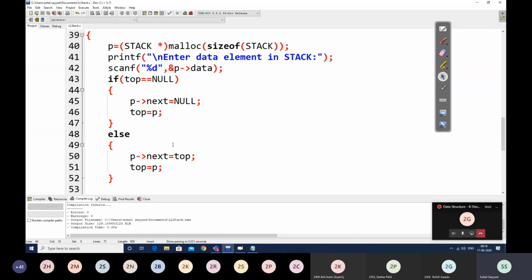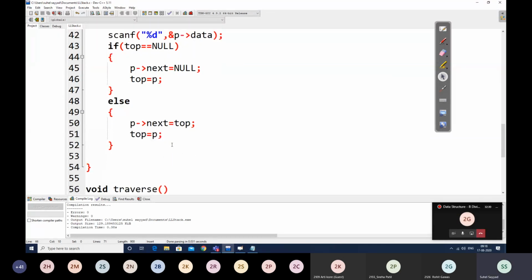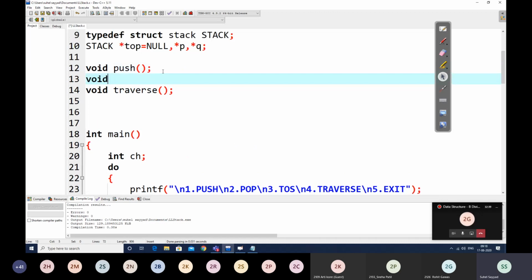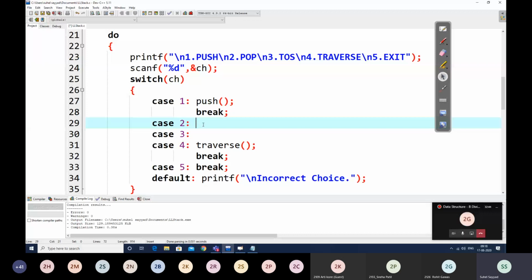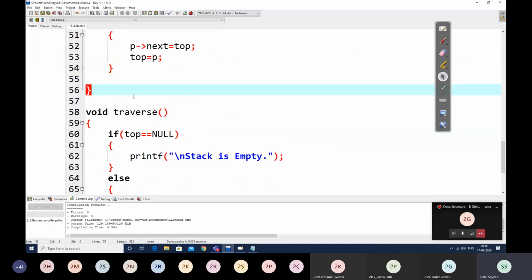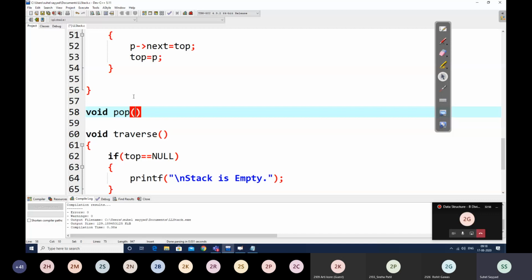Okay, so there is no stack overflow phenomenon in this case. But on the contrary, stack underflow will be there for the pop operation. Let us not leave it. Let us do that pop operation. So we will be calling the pop function, and we will have void pop.